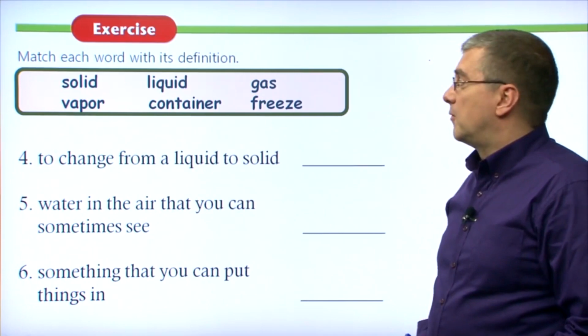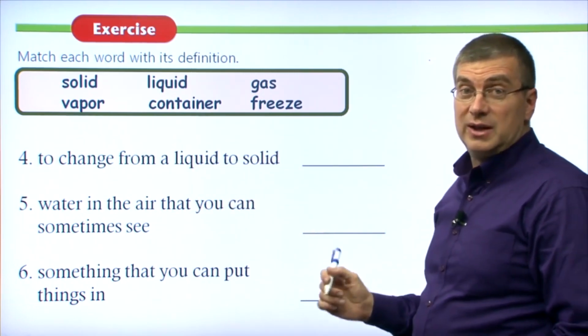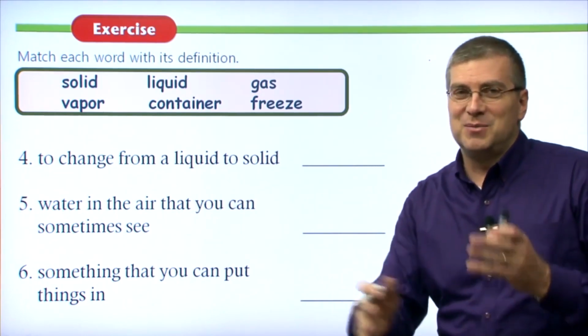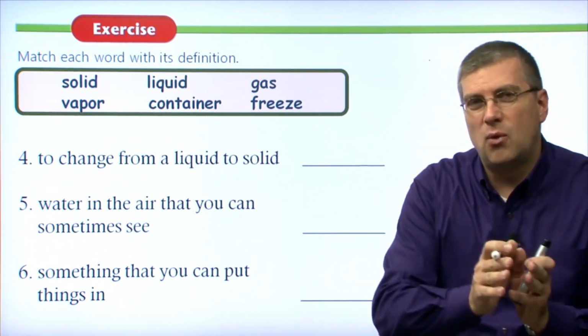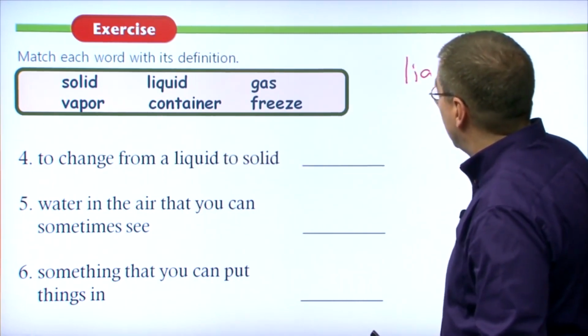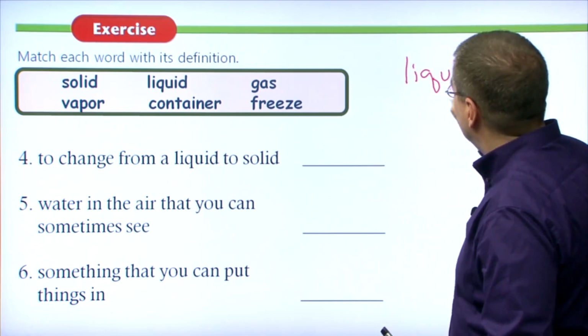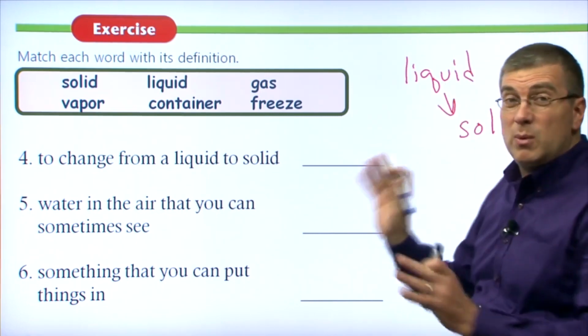Okay, let's move on to number 4. Number 4 is to change from a liquid to a solid. Do you remember we talked about that? There's some different words that we describe the change from one form to another form. Now here we have liquid, right? We have a liquid and we want to change it to a solid. So do you remember what we called that?